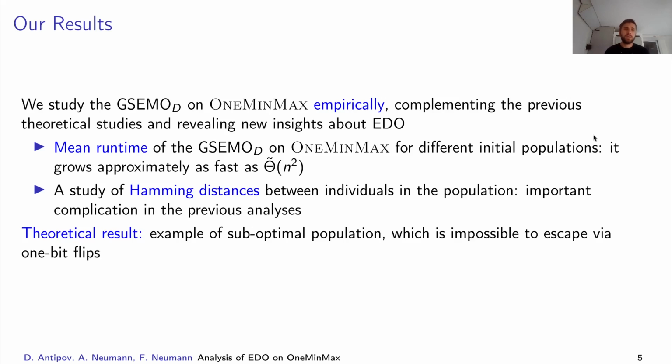And we also studied the Hamming distances between the neighboring individuals in the Pareto front, because it has previously been a big issue in the theoretical analysis. We also show an example of a suboptimal population, which is impossible to escape via only 1-bit flips, so that 2-bit flips are essential here.